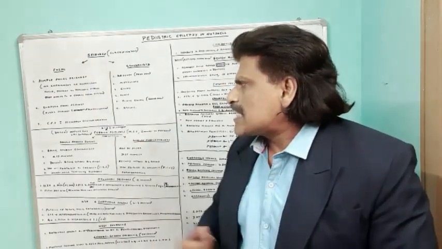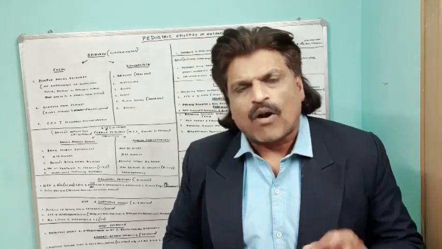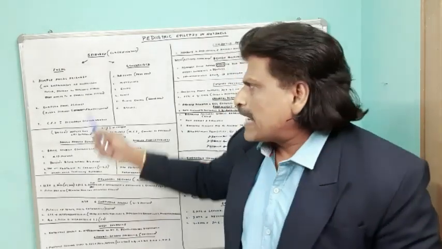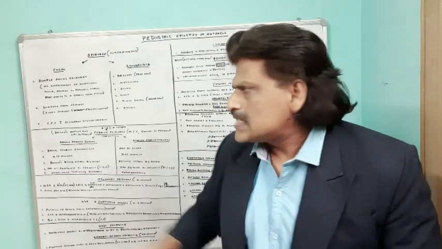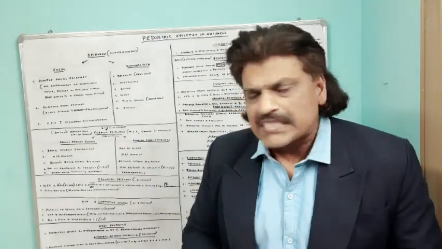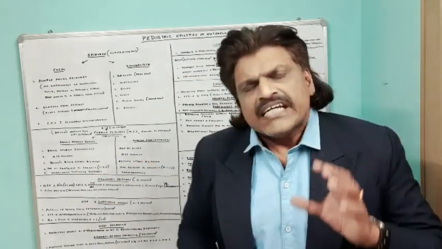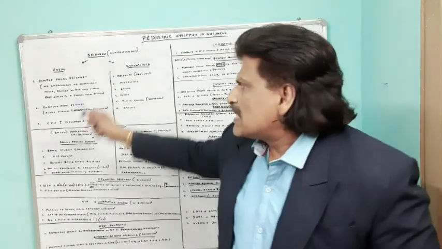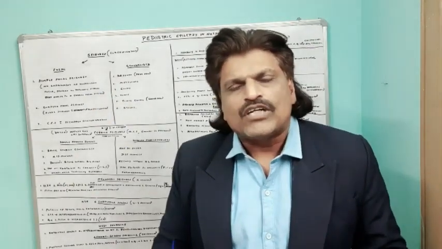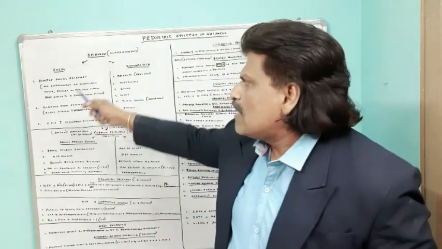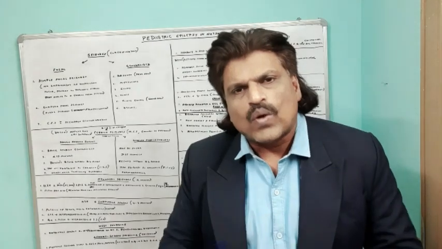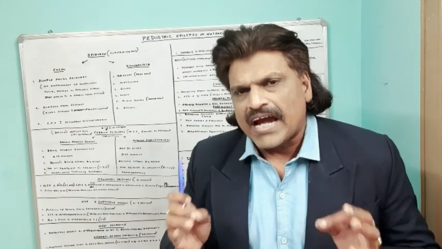Focal seizures can again be classified into three broad subcategories: simple focal seizures, complex focal seizures, and complex focal seizures with secondary generalization. In simple focal seizures, there is no impairment of consciousness. Very important point. Persons are well awake and oriented.